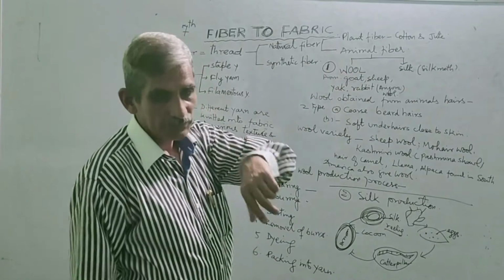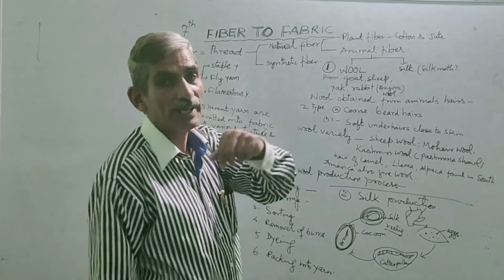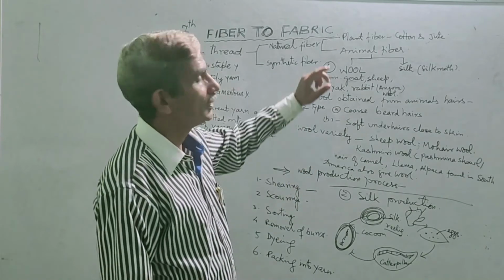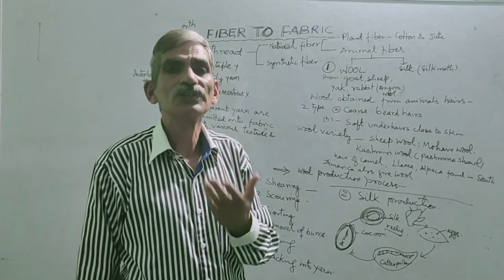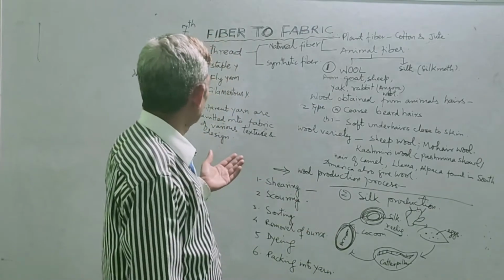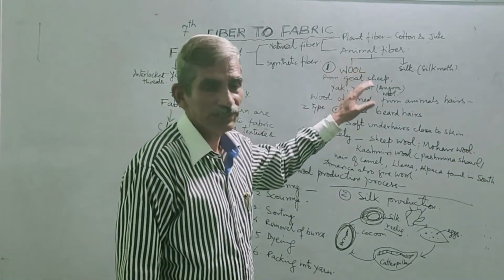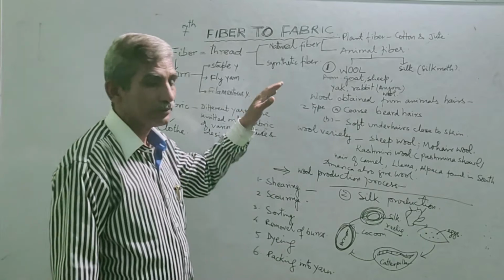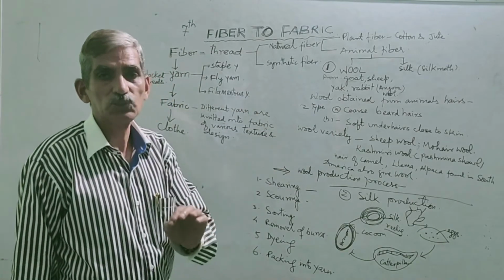Now in 7th class, you will especially read about the animal fiber, because in 6th class you have read about natural fiber, the cotton fiber. Before coming to this animal fiber, I will tell you what the prerequisites are for making a cloth piece.